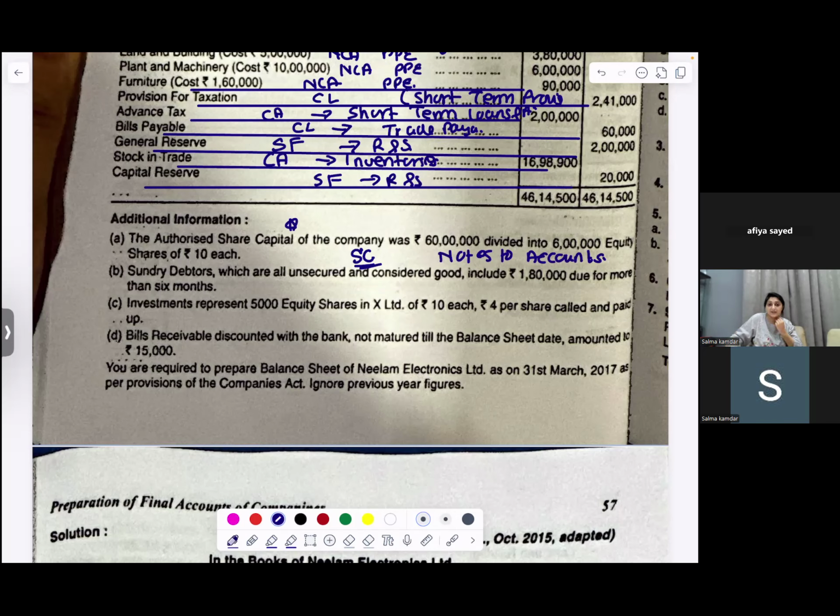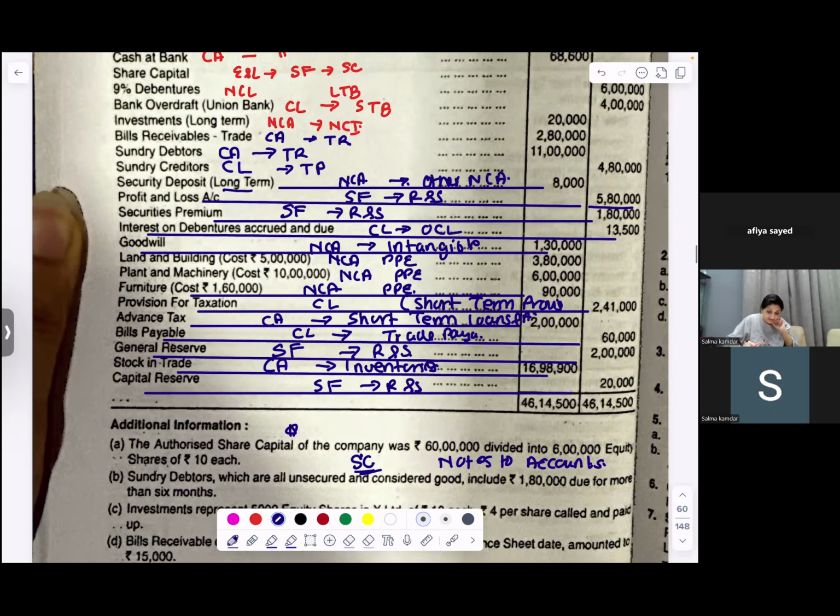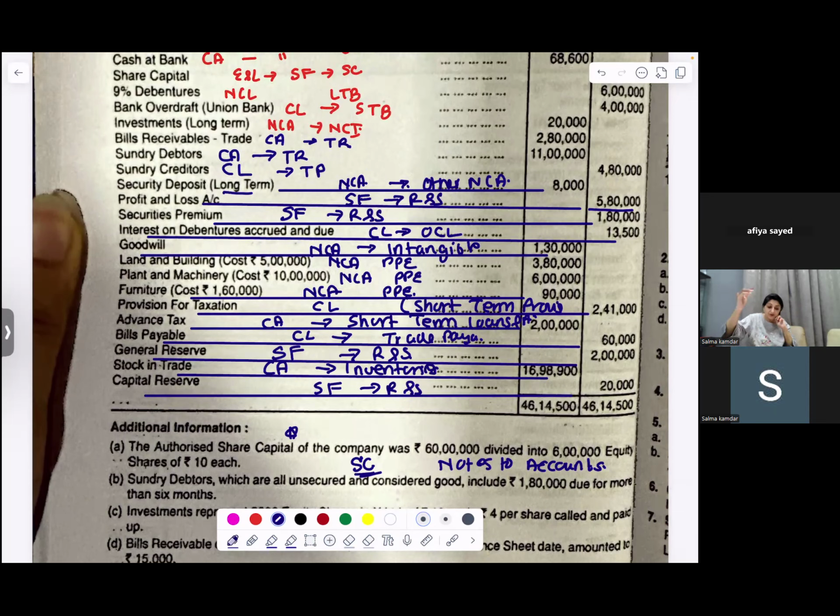Now please understand: if any of your debtors is due for more than 6 months, you have to show this separately in your notes to account. Where are your debtors? In current assets, trade receivables, so you are going to make separate notes to account.